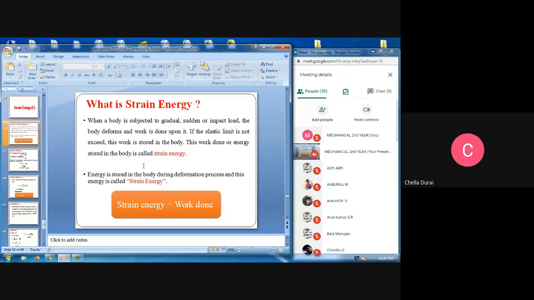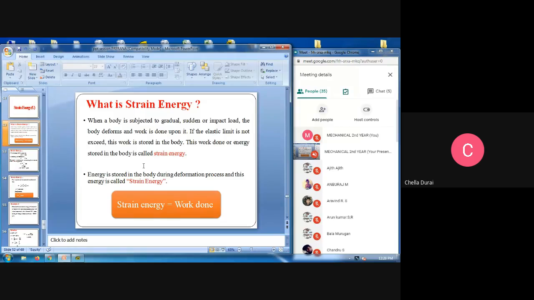What is strain energy? When a body is subject to gradual, sudden or impact load, the body deforms and work is done upon it. If the elastic limit is not exceeded, this work is stored in the body. This work done or energy stored in the body is called as strain energy.